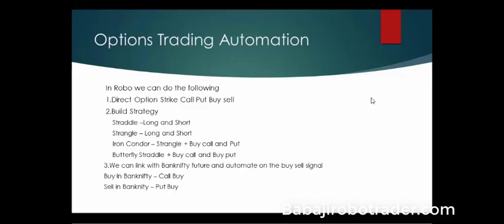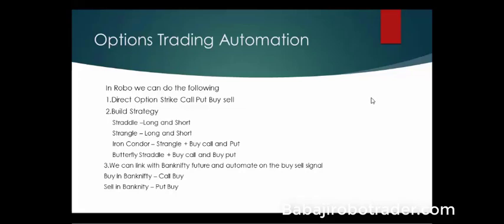Say for example, the first signal we got is a Bank Nifty buy call. So that will take the call option buy. Soon, when you get a sell call in the Bank Nifty, it will square off the call option and take the buy in the put option. We can set both the target and the stop loss. Now we can move to the live session.